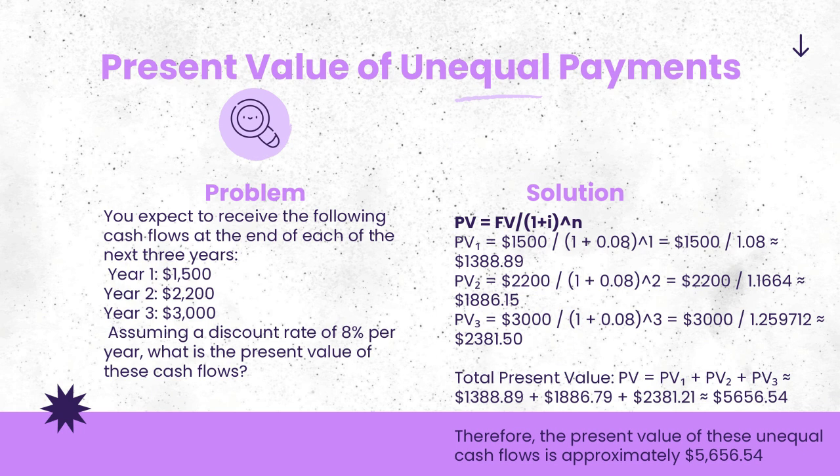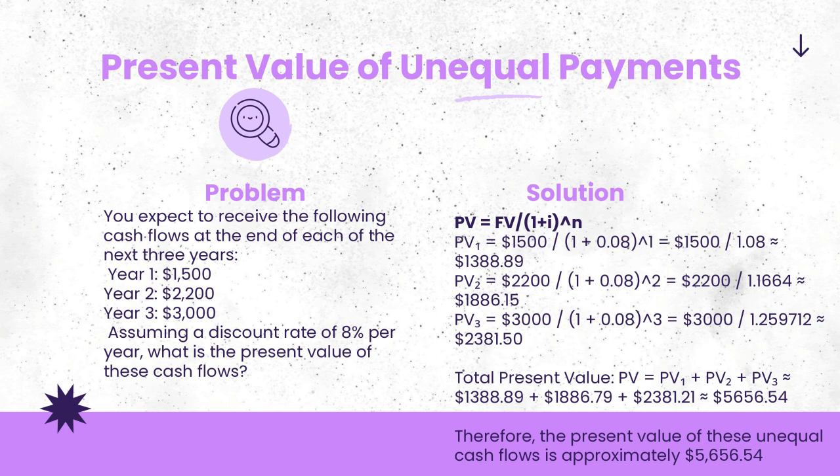So the solution is present value 1 equals 1,500 divided by 1 plus 0.08, which is the discount rate, to the power of 1, equals 1,500 divided by 1.08, equals 1,388.89.